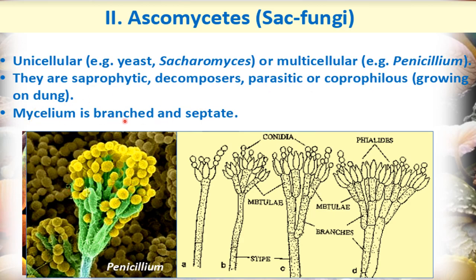Mycelium is branched and septate. So here in case of ascomycetes, mycelium is always septate. Here you can see these are hyphae. This complete structure is mycelium, and these are hyphae, and here you can see the cross walls. So these are septate hyphae, and this is the structure of penicillium.